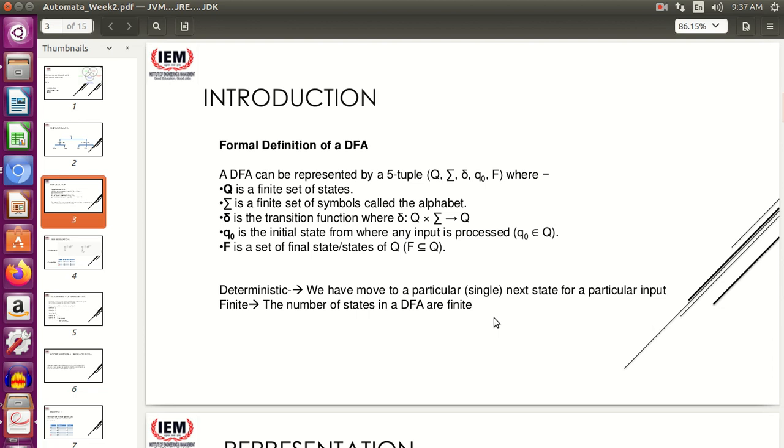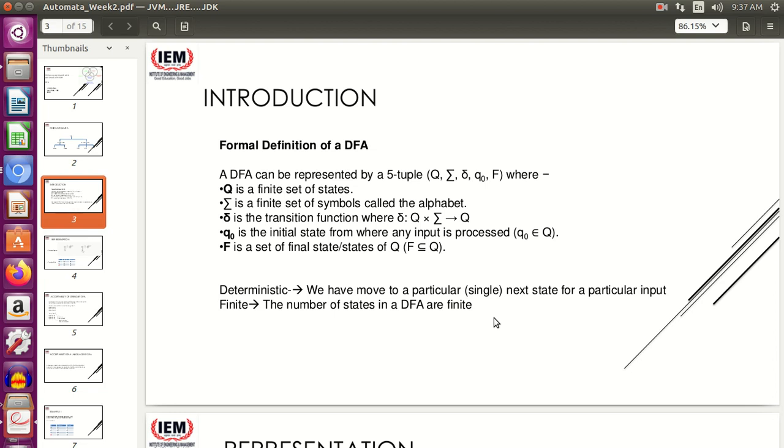The formal definition of DFA is something like this. It is a 5-tuple. While defining grammar, we had defined grammar as a 4-tuple, if you remember. So a deterministic finite automata is a 5-tuple. Now let us see the components of this 5-tuple. Capital Q is a finite set of states.